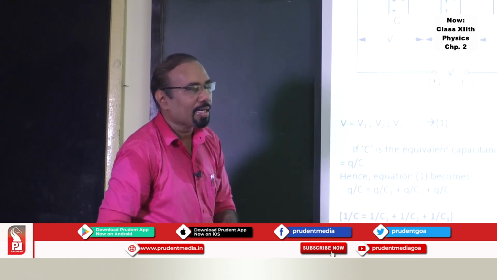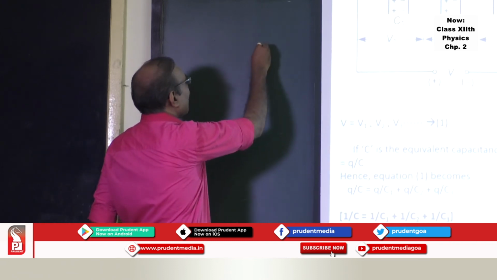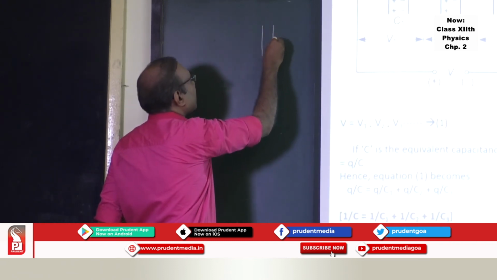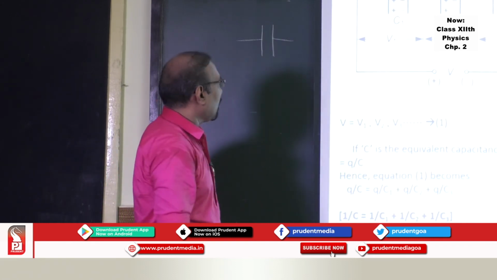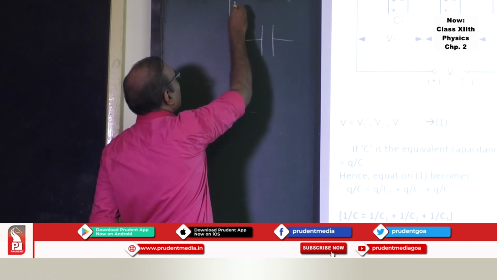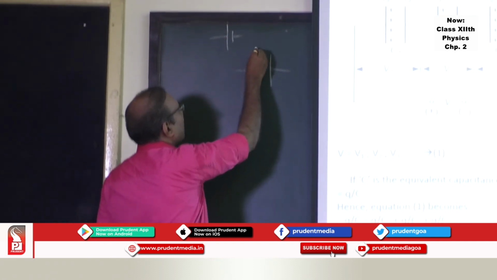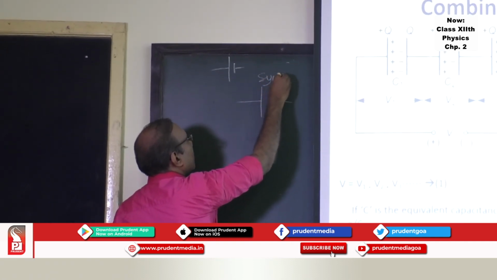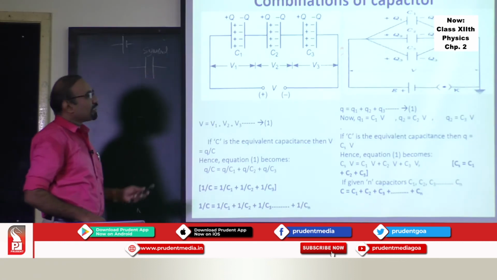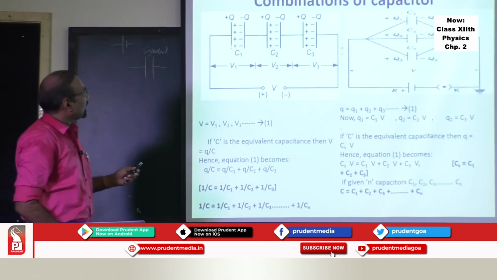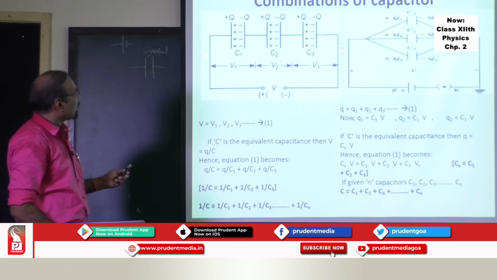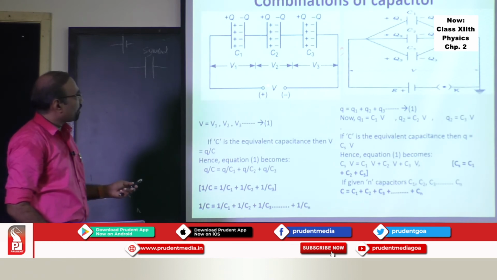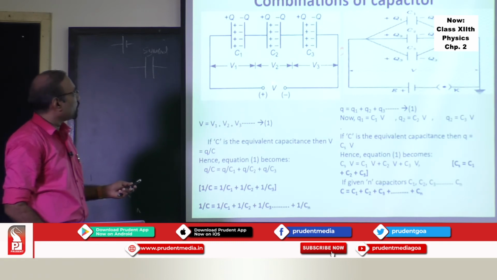So how do we represent a capacitor in the circuit? Two parallel plates like this. That is the way we represent a capacitor. Battery we denote this way. This is the symbol of a capacitor. Suppose three capacitors C1, C2, C3 are connected in series across a potential difference, positive and negative. V is the potential difference between the two.